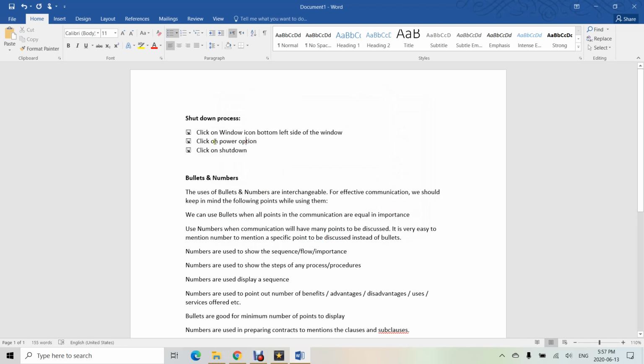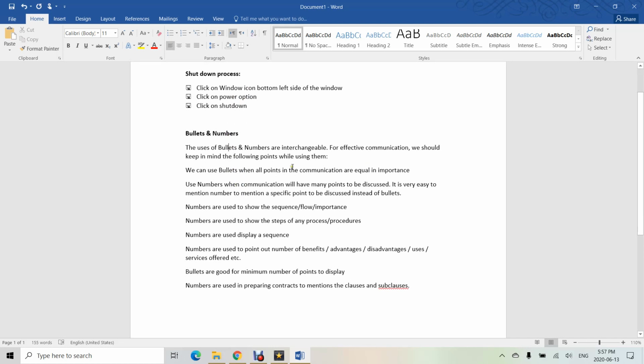If I want to make anything a subheading, click here and then increase indent, so it will be considered a subheading. If I want to convert the subheading to the main heading, just click on decrease indent.